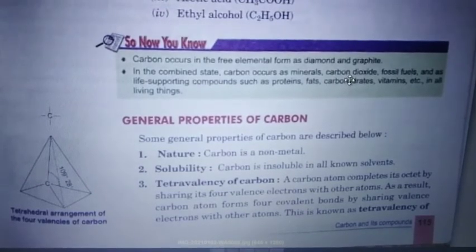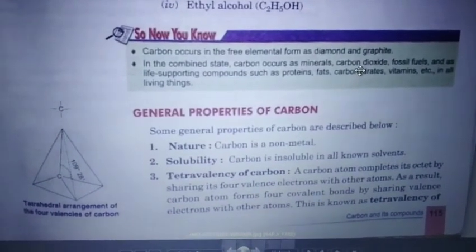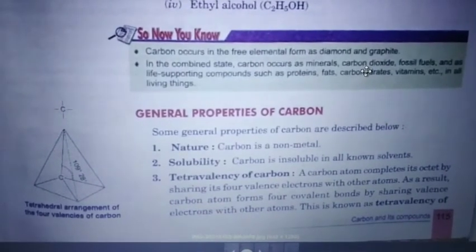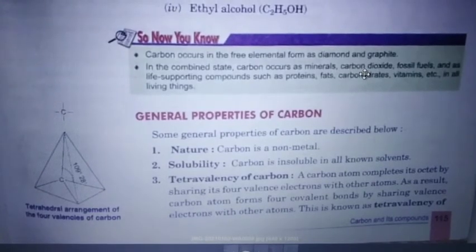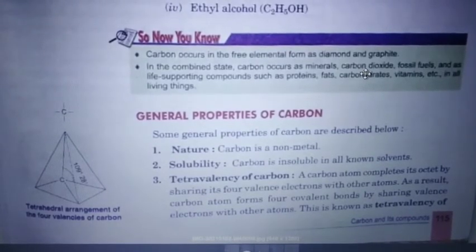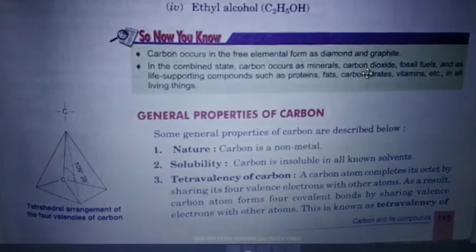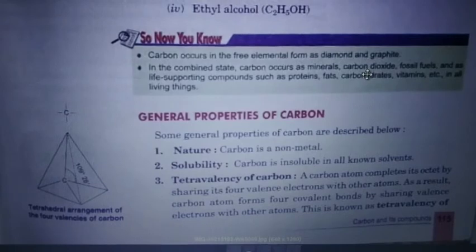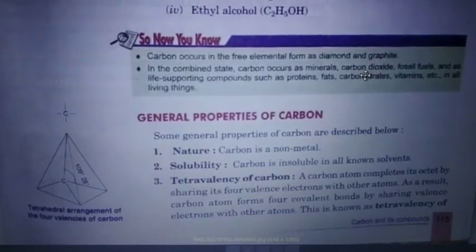So the first property is nature. Carbon is a non-metal. Why? Because you know that its atomic number is 6. And how are you going to distribute the electrons? 2, 4. So 4 electrons in the outermost shell. So you know that elements having 4 to 7 electrons in the outermost shell are non-metals. So carbon is a non-metal.